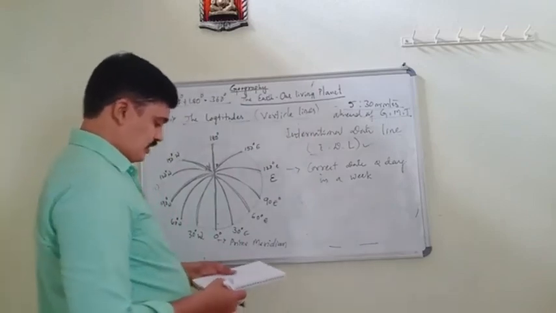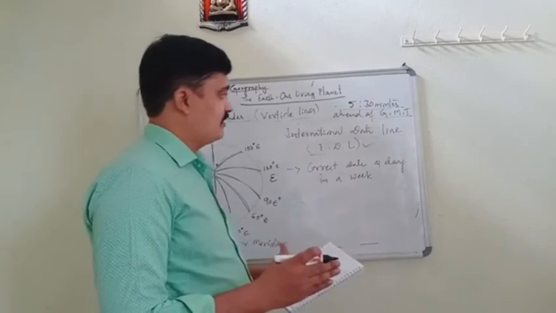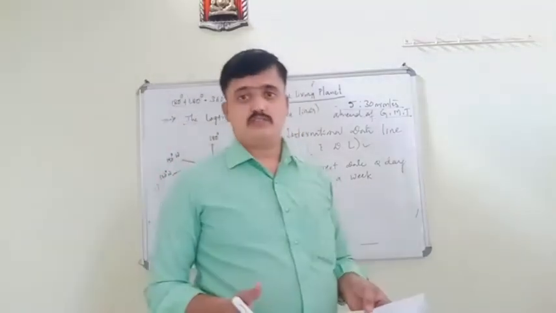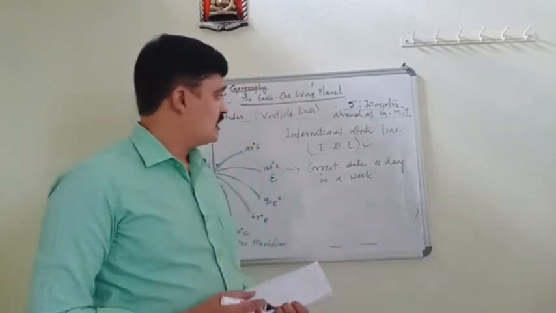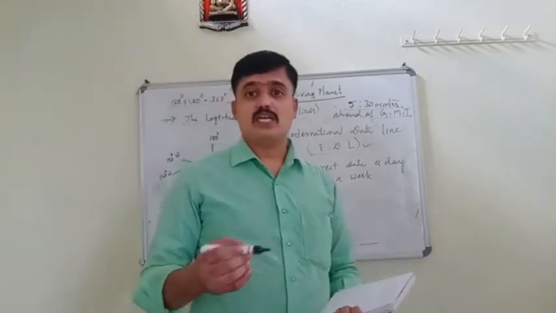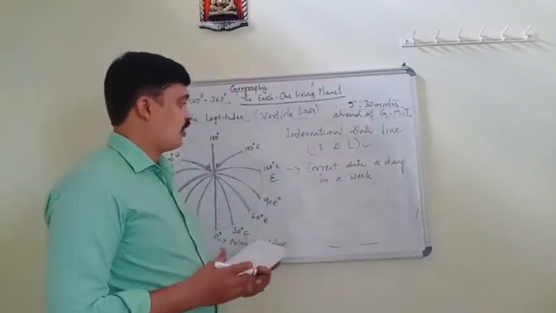The date and day are changed whenever people cross the line by ships or aeroplanes.